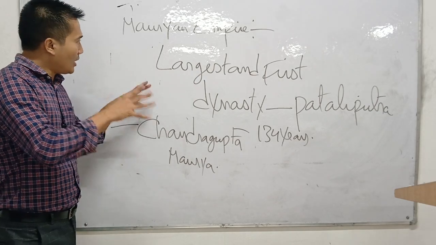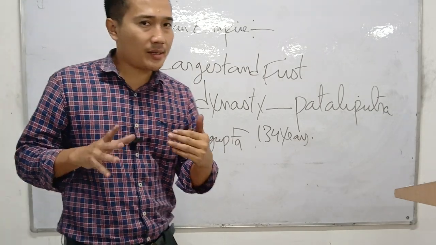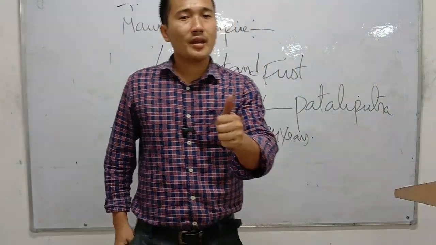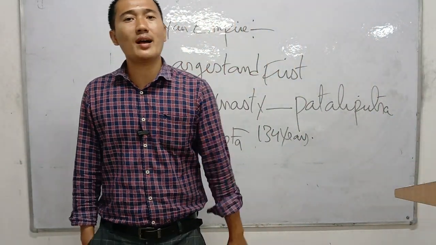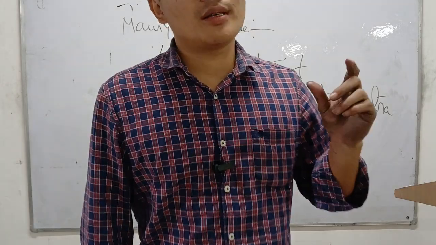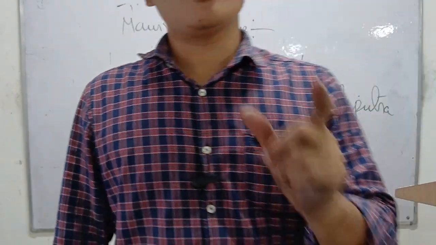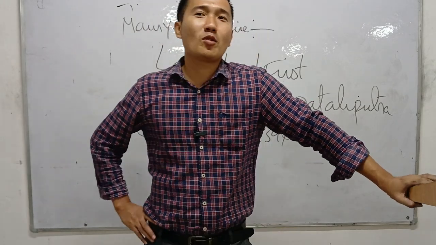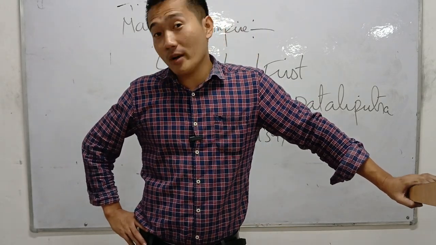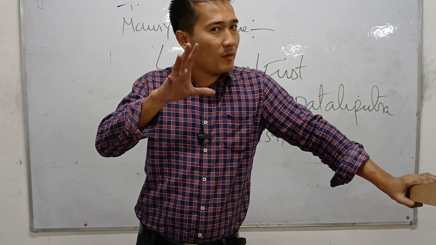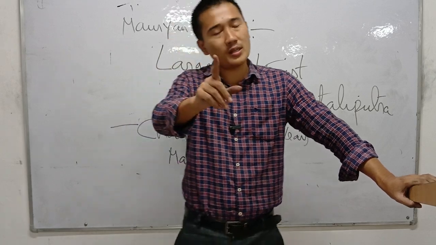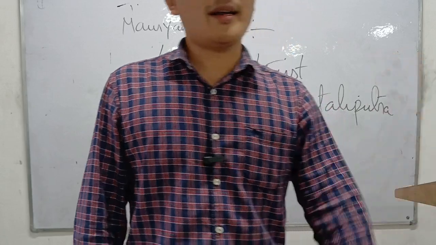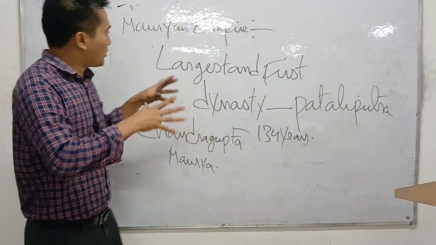Alright, so under this Mauryan dynasty, we will just discuss three important kings: Chandragupta Maurya, his son Bindusara, and we all know the greatest king, Ashoka. Bindusara has one son, Ashoka, the greatest king of India. So we will focus on Ashoka. On top of that, we will see some of the major inscriptions, the most important inscriptions that were created during the Mauryan dynasty. So with this, we will try to cover up.